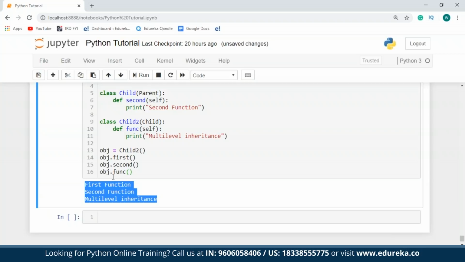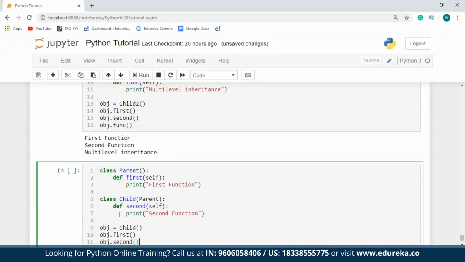So now talking about hierarchical inheritance. Hierarchical inheritance involves multiple inheritance from the same base or parent class. So in this case, I'll have two different child classes that are inherited from the same parent class. So what I'm going to do over here is just paste the code, and then I'll have another child. I'll call this child2 itself. And this is also going to inherit the parent class. This is the hierarchical inheritance.